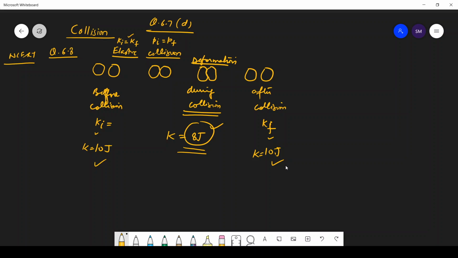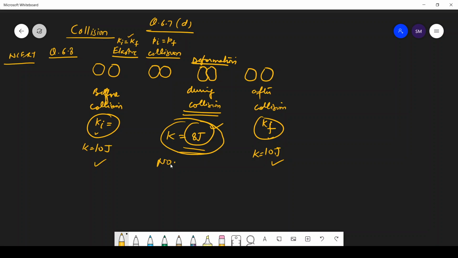So the question is, explain carefully with reasons that in an elastic collision of two billiard balls, is the total kinetic energy conserved during the short time of collision? No. No, sir. So no, the kinetic energy is not conserved due to deformation. During the collision, even in elastic collision, the initial kinetic energy equals the final kinetic energy.